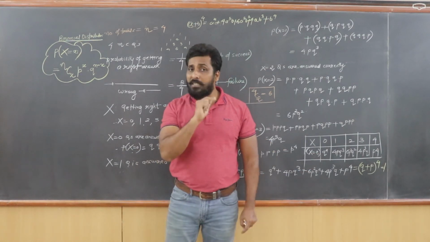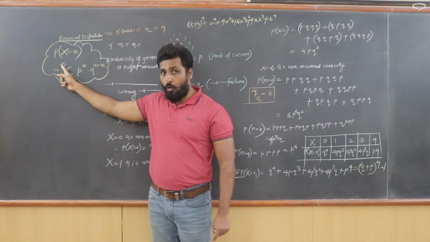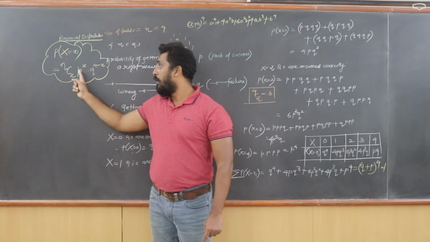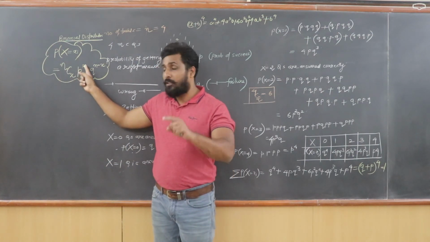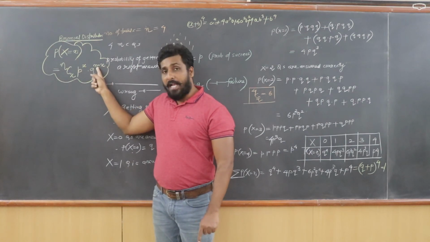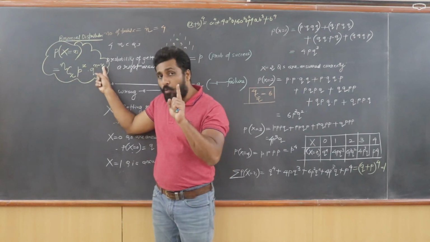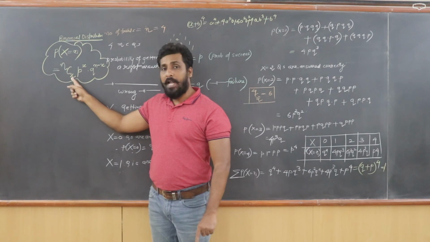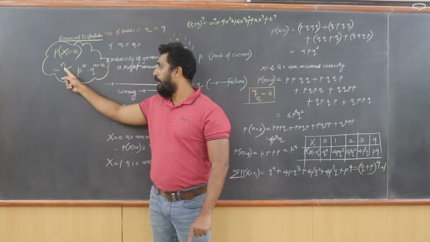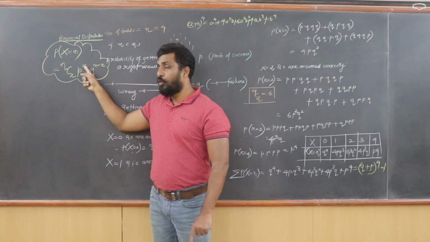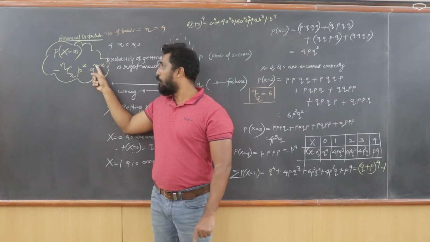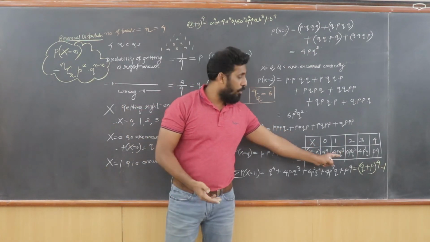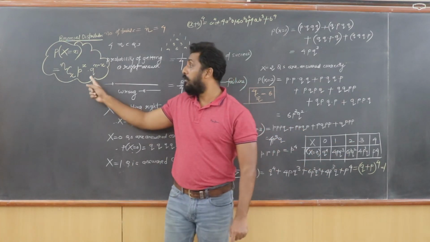Similarly, if I take one success, I'll put X as 1 and N as 4. So 4C1. I hope you know that 4C1 is nothing but 4. So I write 4 here. P is the probability of success. Success is 1, so P raised to 1. N is the number of trials, which was 4. X is success, which was taken as 1. So 4 minus 1 becomes 3. So 4C1 is 4, P raised to 1 is P, and Q raised to 4 minus 1 is Q cubed. And so on. You can get every single value from here using this particular formula.